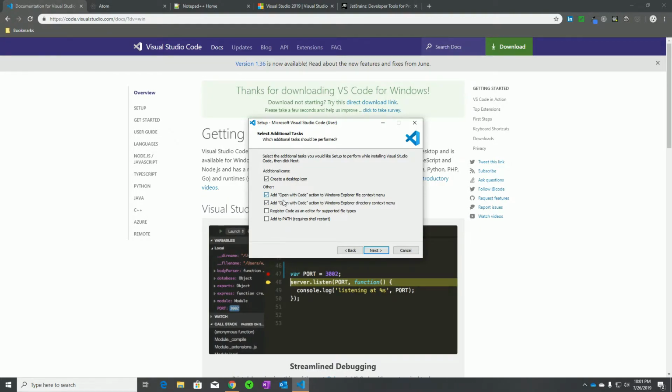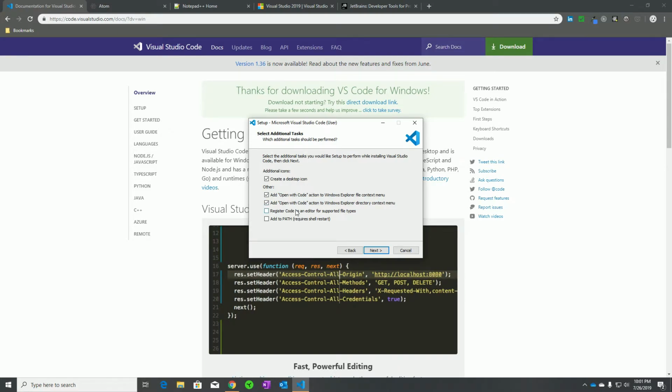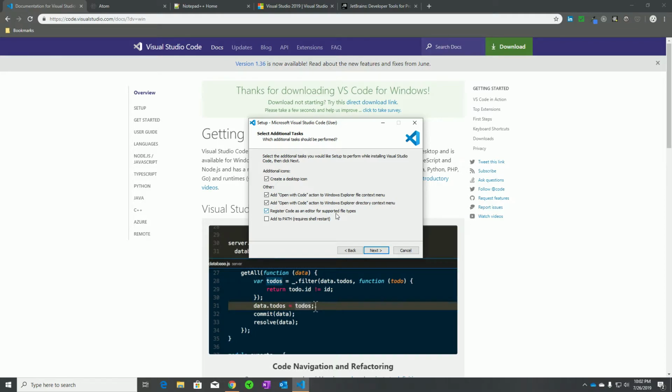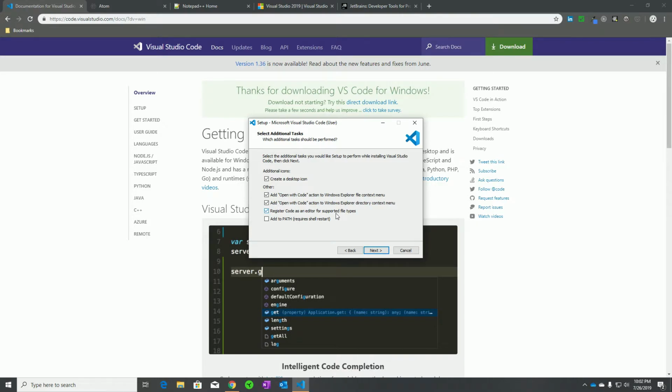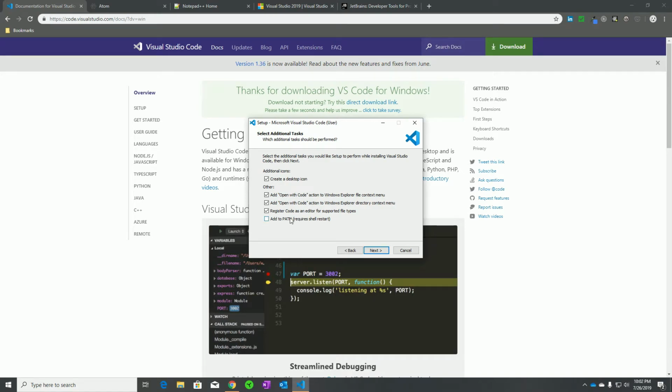I will show you what the open with code action is in a minute. And then you can also register code as an editor. What that means simply is if you click some programming file that you made, it will automatically try and open Visual Studio Code as opposed to something else. I think Notepad might be the default one. You don't want it opening in Notepad. It looks ugly. And don't worry about the path.